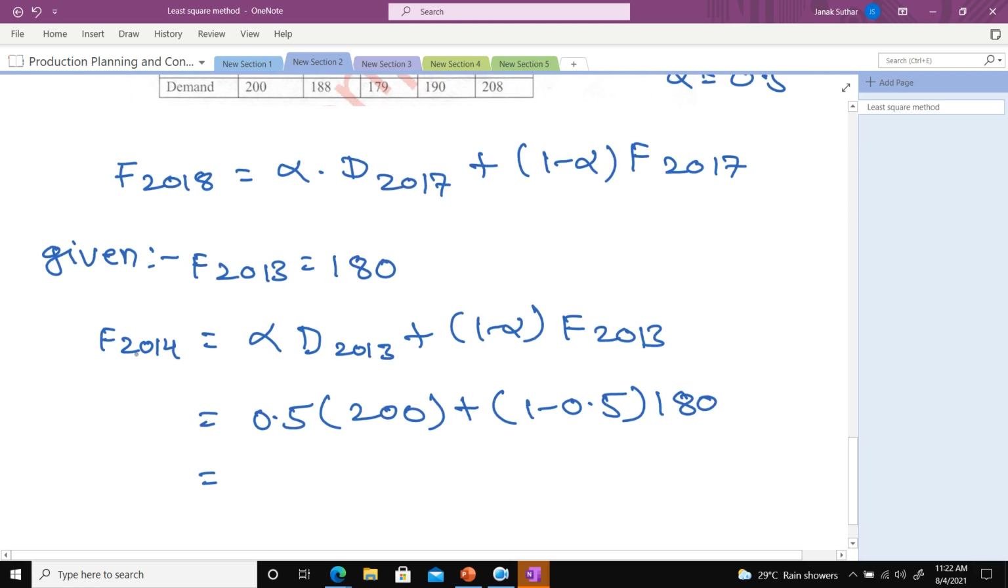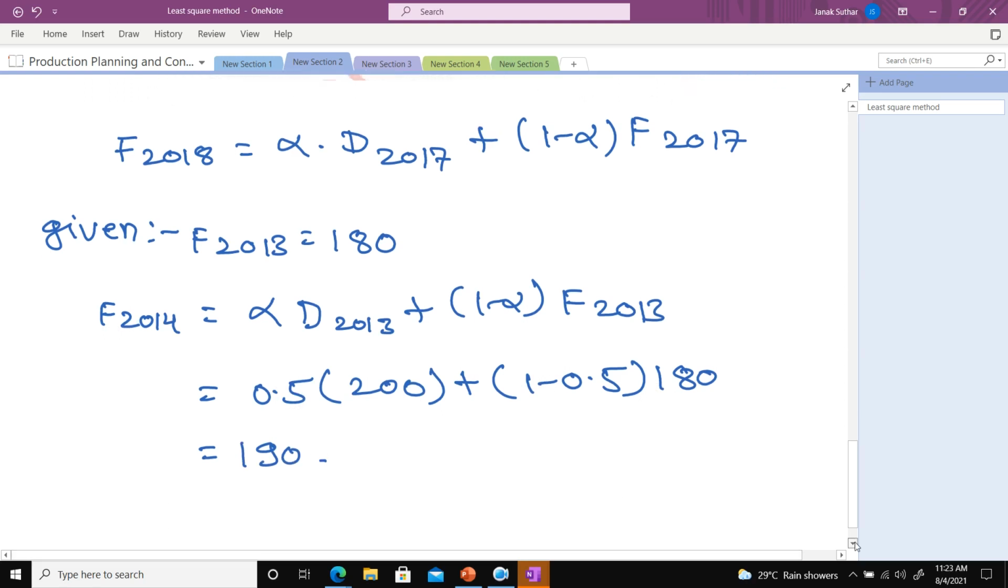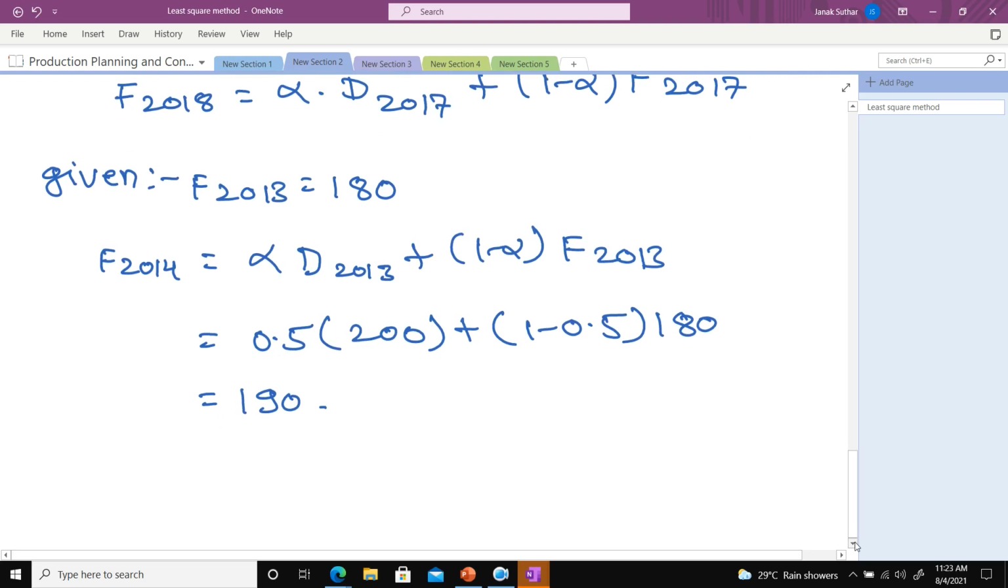180, very good. Can you quickly calculate? Please quickly calculate, because we have only 5 to 6 minutes. Quickly calculate what will be the value. Class, what is the value? Everyone getting 190?